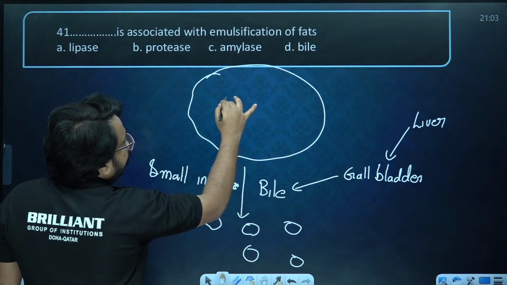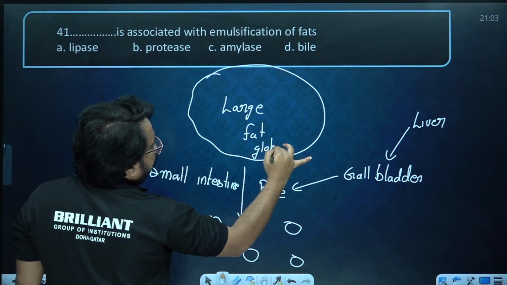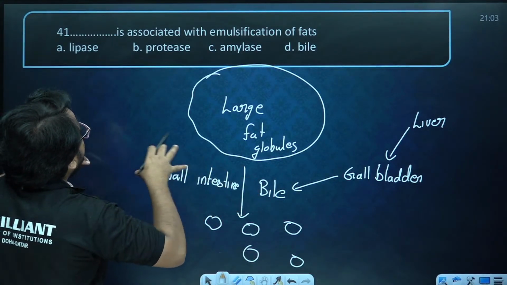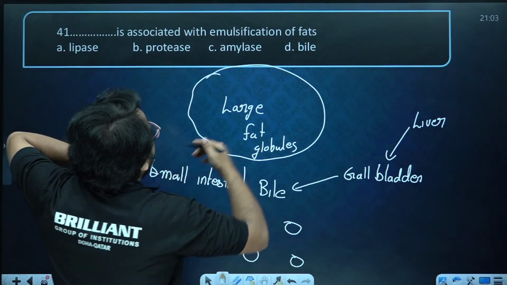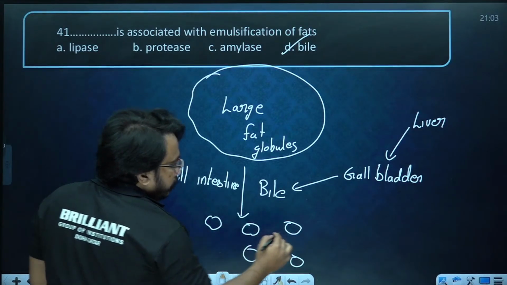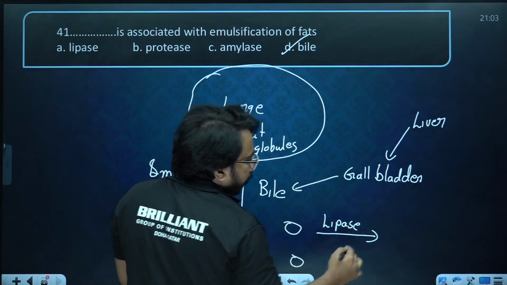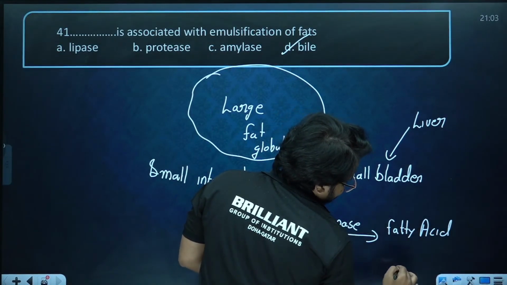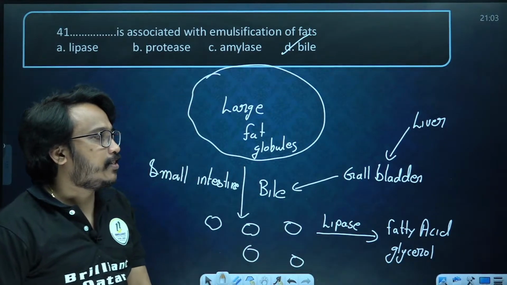In the small intestine, large fat globules are broken down into small fat droplets by the bile. This process we call emulsification. So bile is associated with emulsification of fats. Then after emulsification, it is acted upon by the lipase enzyme, which will digest them into fatty acids as well as glycerol. That's all about today's question discussion.